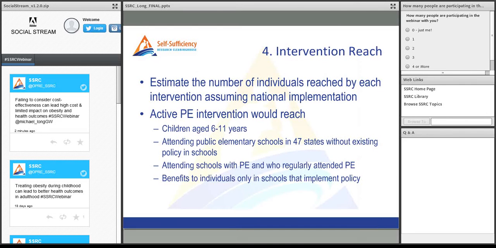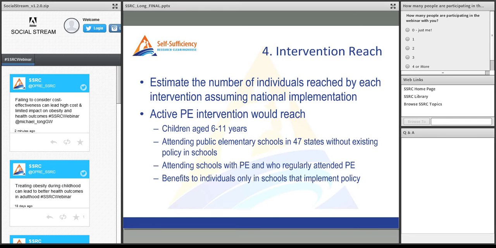So once we have the effect size, we need to know how many people do these interventions reach. So we estimate the number of individuals reached by each intervention, assuming that they were implemented nationally. For the active PE intervention, the intervention would reach children aged 6 to 11 attending public elementary schools in the 47 states without an existing policy, who are attending schools with PE and who regularly attend PE. And then we only estimate benefits to individuals in schools that would implement policies. There's some evidence that only about 70% of teachers would actually implement these kinds of policy changes.